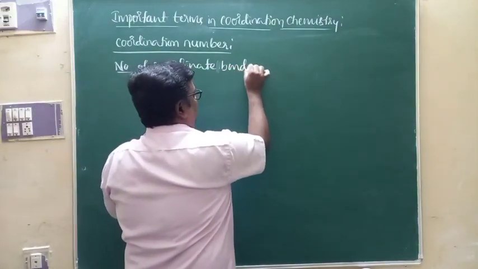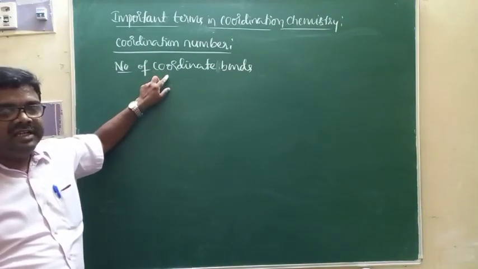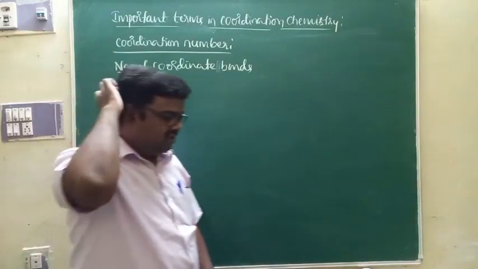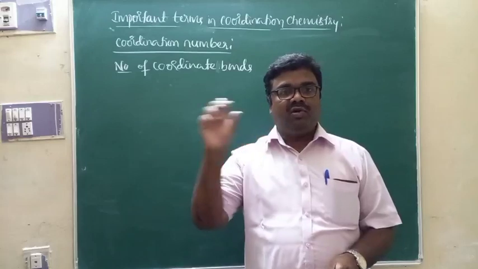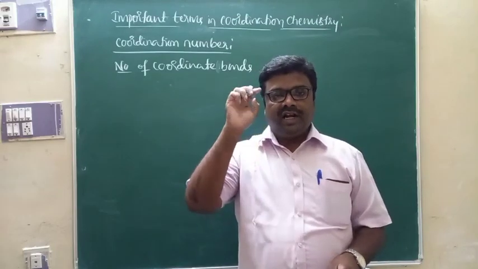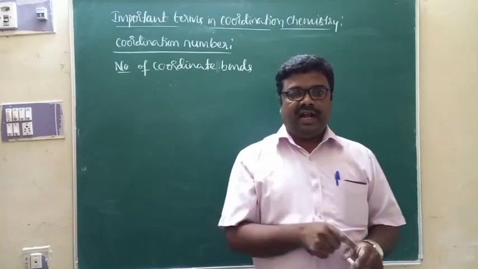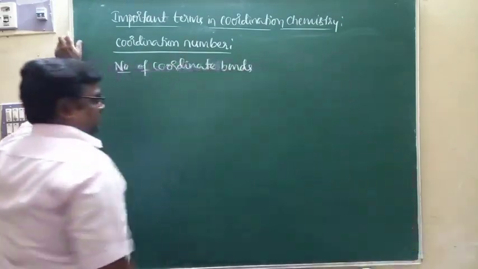Generally, the ligand will be attached to the central metal ion through coordinate bonds. The number of coordinate bonds between central metal ion and ligand in a given complex is called coordination number.